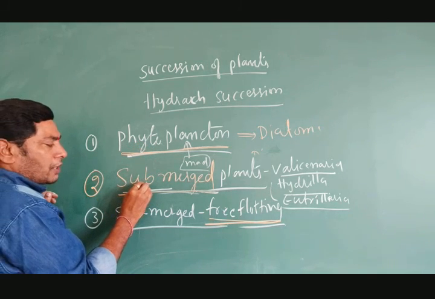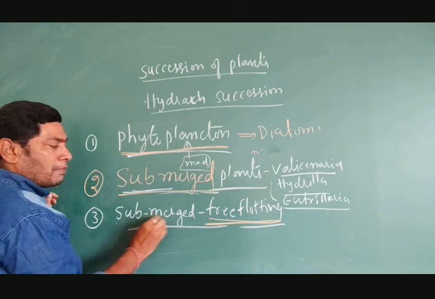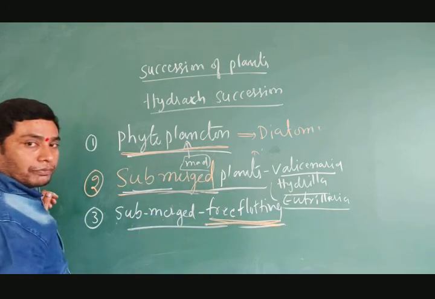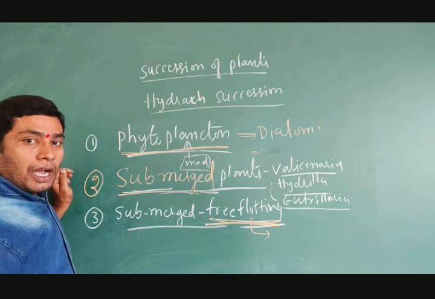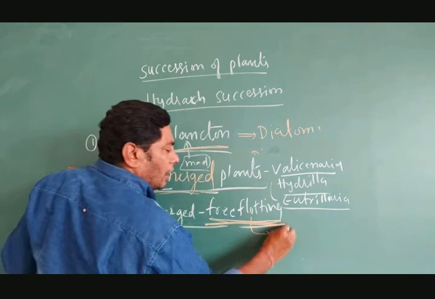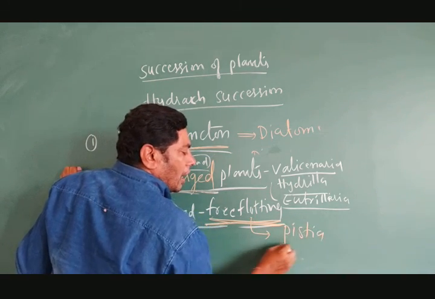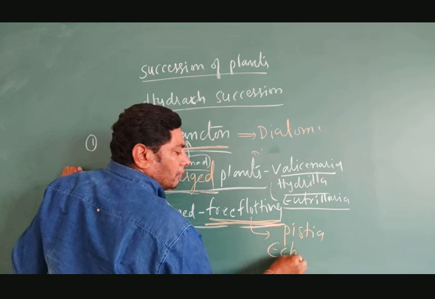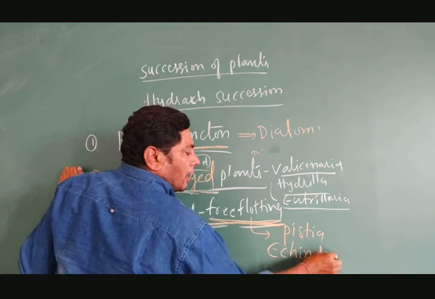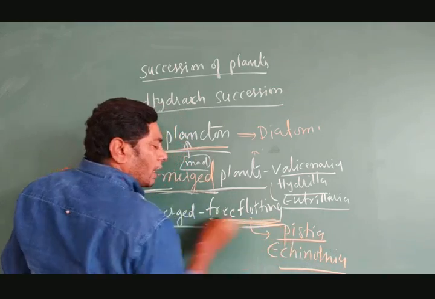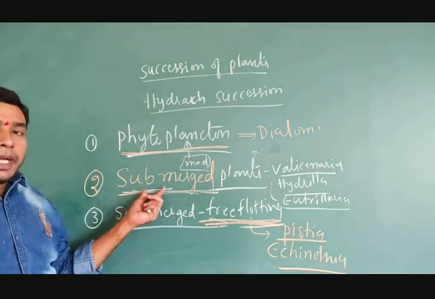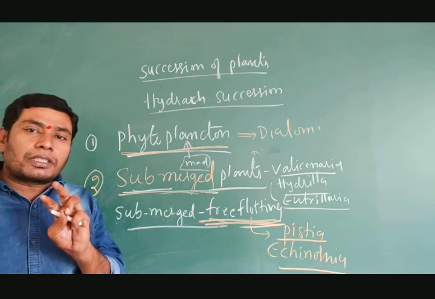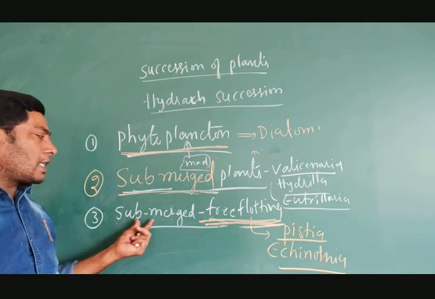The submerged plants are replaced by submerged and free floating plants. Free floating plants are, for example, Pistia and Eichhornia. The third stage includes two types of plants, the submerged and the free floating plants.